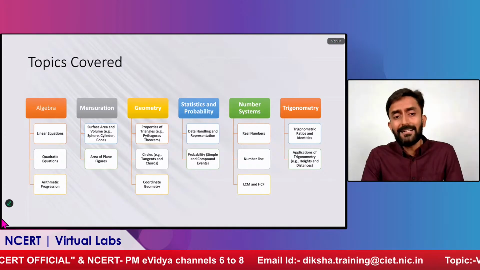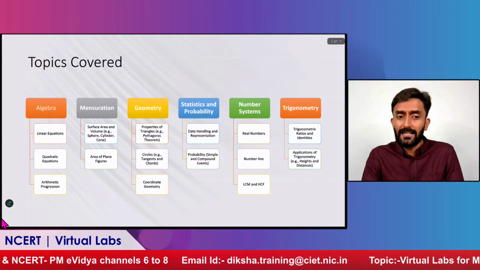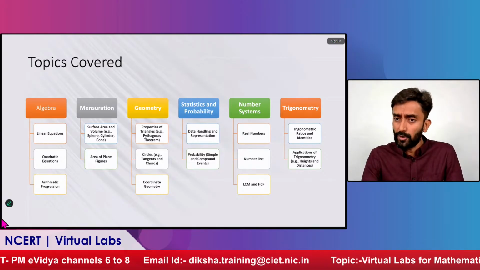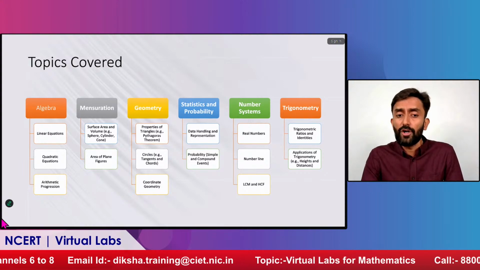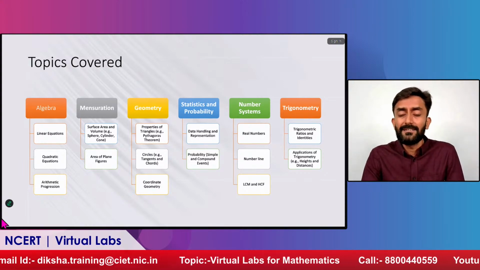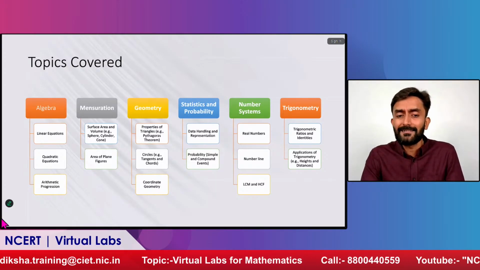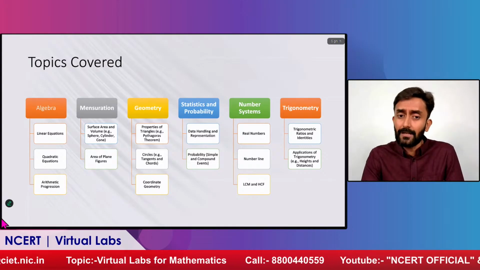If you divide them by the topics which we have covered, there is algebra. There are linear equation, quadratic equation, and arithmetic progression type labs. Then the surface area and volume of sphere, cone, cylinder, and frustum are all there. And if there is a plane, where two planes are intersecting, how they are going to slice it and what angles they are forming, labs like that are available.